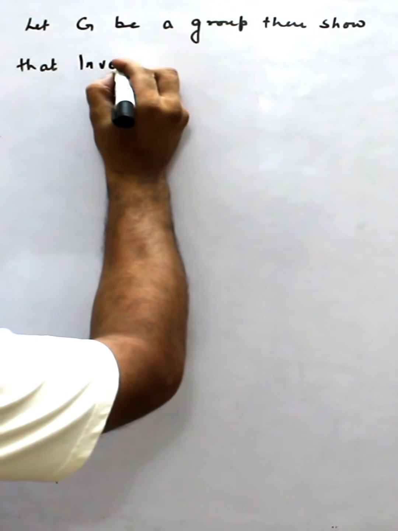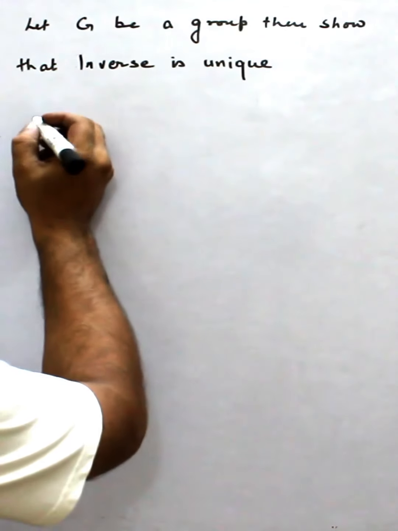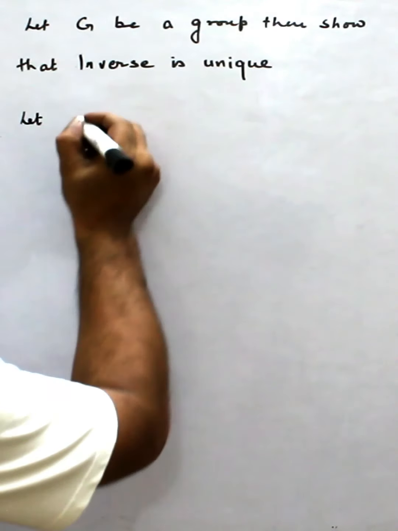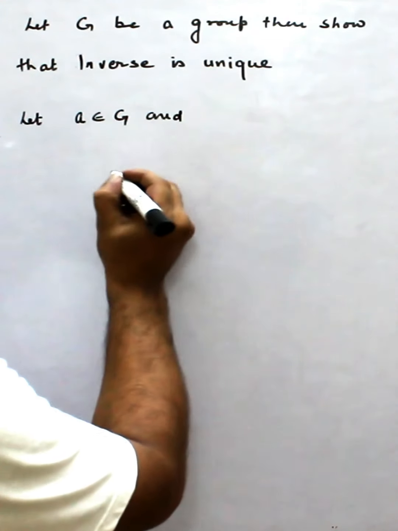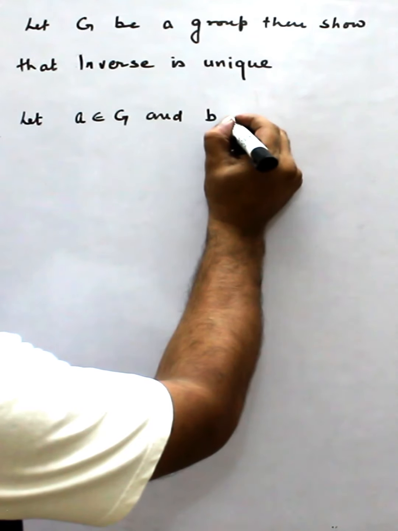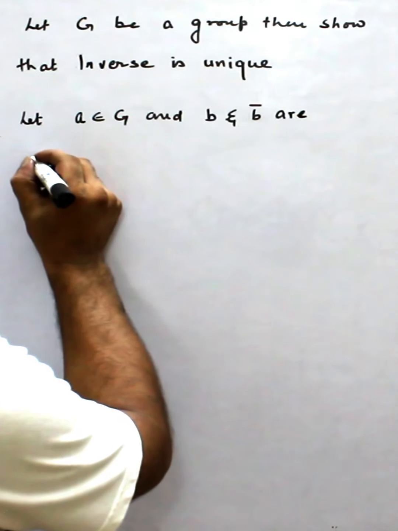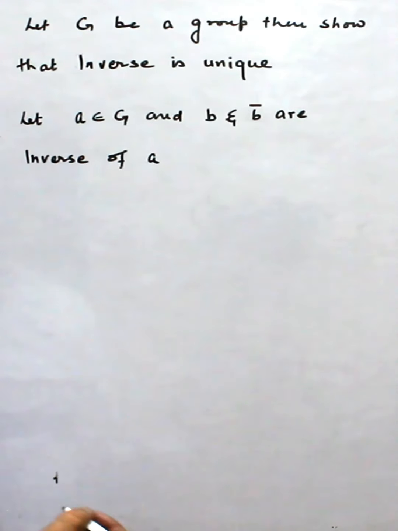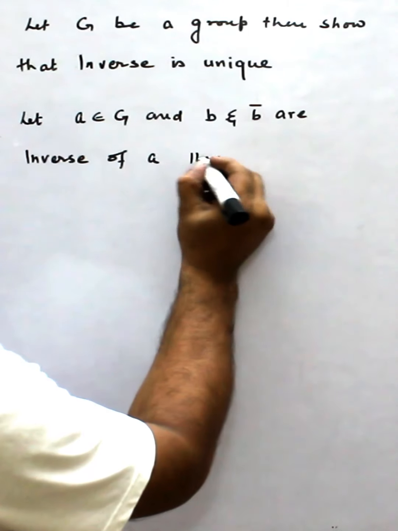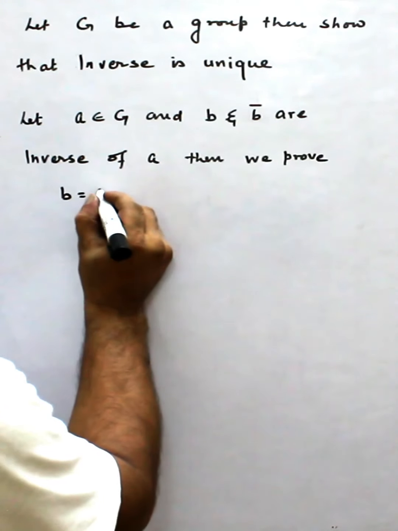Inverse is unique. Inverse is unique. So let A belong to G, and B and B bar are inverse of A. Then we prove B is equal to B bar.